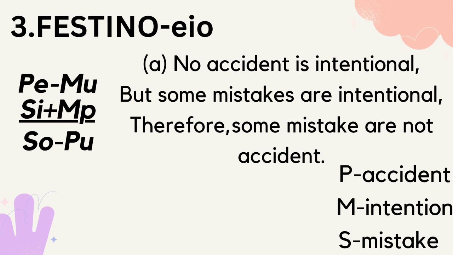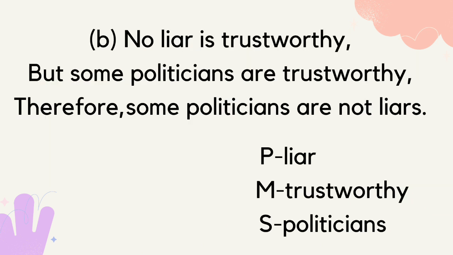So third is Festino. P-E minus M-U, S-I plus M-P, S-O minus P-U. Example A. No accident is intentional, but some mistakes are intentional. Therefore, some mistakes are not accident. So, ang accident daw is predicate, then intentional is middle, then ang mistake is subject. No liar is trustworthy, but some politicians are trustworthy. Therefore, some politicians are not liars.